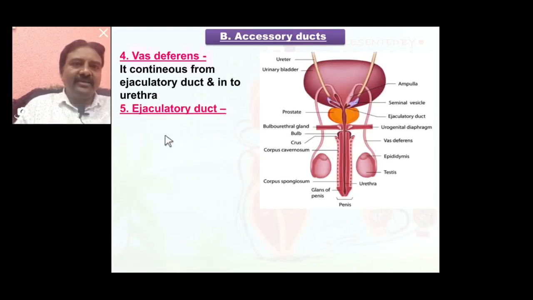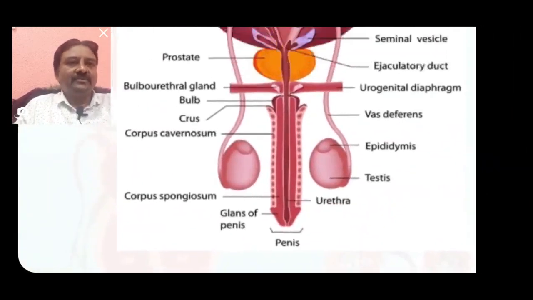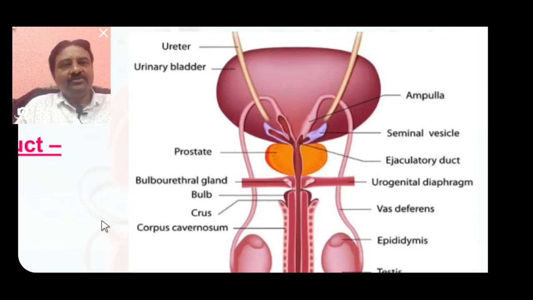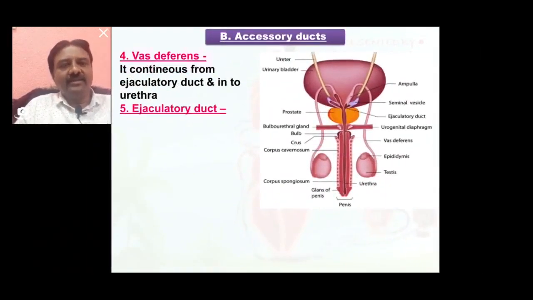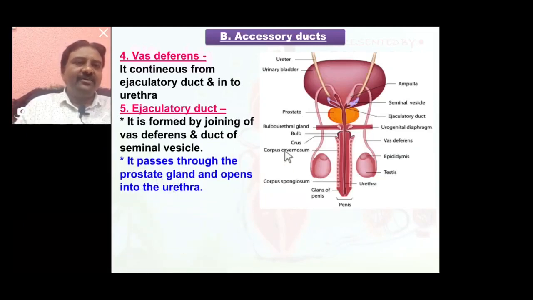Now the ejaculatory duct is a point in which the vas deferens and the duct of the seminal vesicle open together, and that point is called the ejaculatory duct. So the ejaculatory duct is formed by the joining of the vas deferens and the duct of the seminal vesicle. It passes through the prostate gland and opens into the urethra.